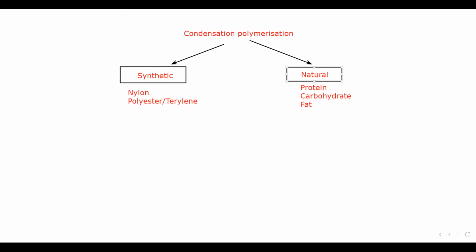The first one is formation of the nylon. What are the monomers? Means the molecules which react.